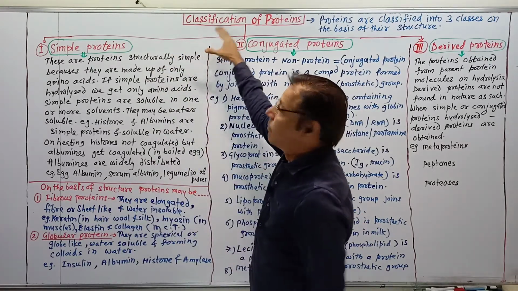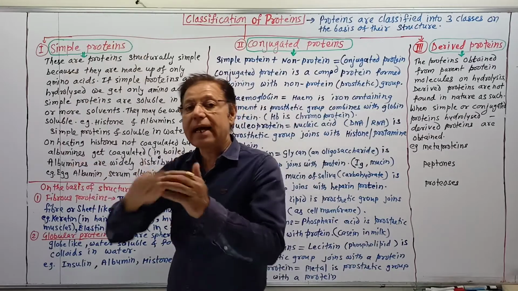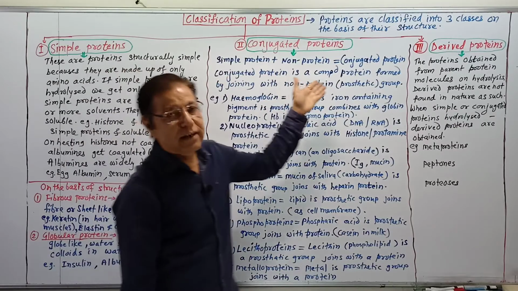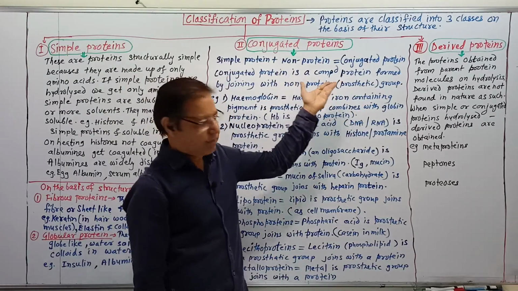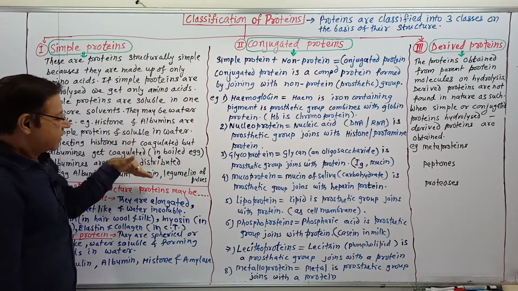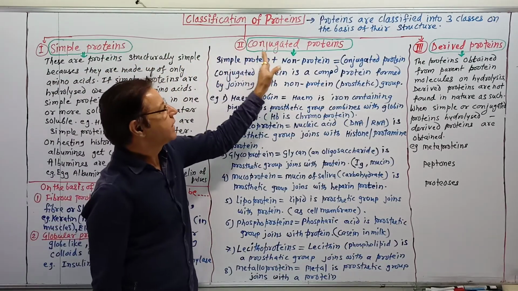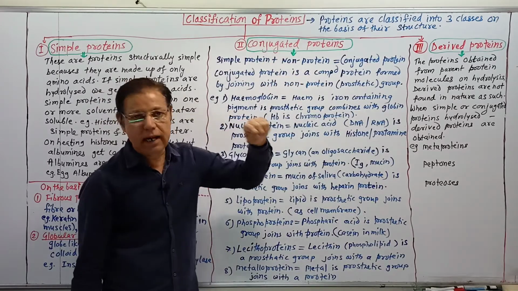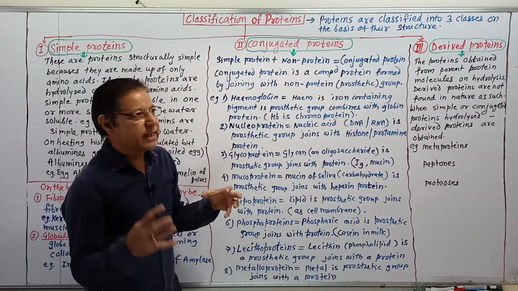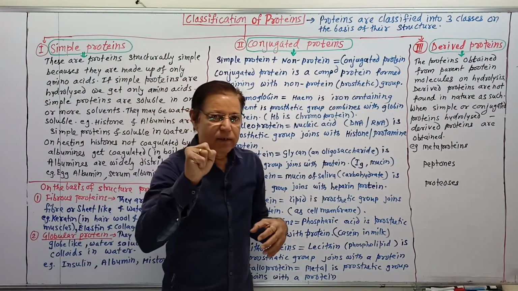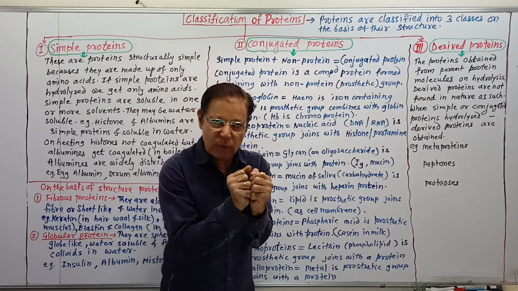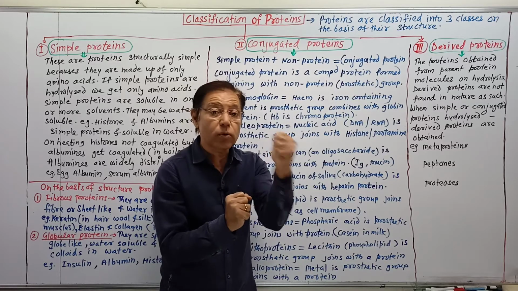Broadly, proteins are simple because they are chemically simple in structure, on the basis of their chemical nature. Here we learned about simple proteins. Now we will study conjugated proteins and derived proteins. Conjugated proteins: conjugation means what? Conjugated means when a protein shows joining, bonding or linking with another non-protein group, that is called a prosthetic group.